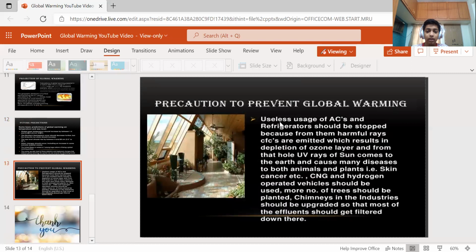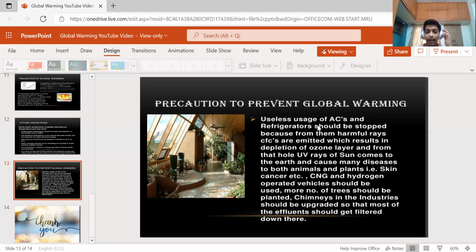Precautions for saving against global warming. Useless use of AC, fan, and refrigerator should be stopped, because harmful rays and chlorofluorocarbons, also known as CFC compounds, are emitted, which results in depletion of the ozone layer, and the UV rays, also known as ultraviolet rays of the sun, come to the earth and cause many diseases to both animals and plants, such as skin cancer. CNG and hydrogen-operated vehicles should be used, and more trees should be planted, and the systems in the industries should be upgraded so that most of the effluents are filtered down.